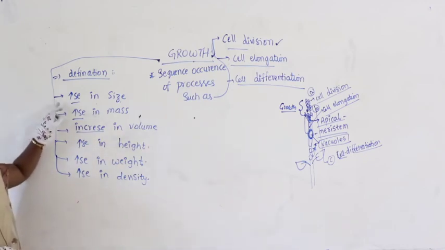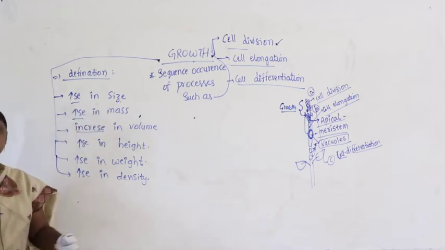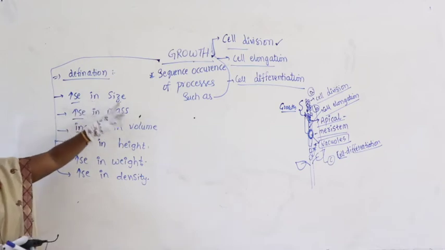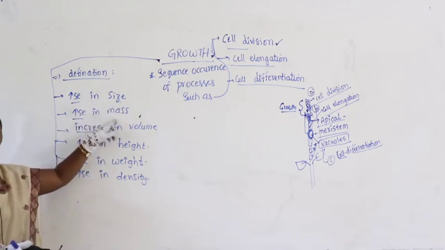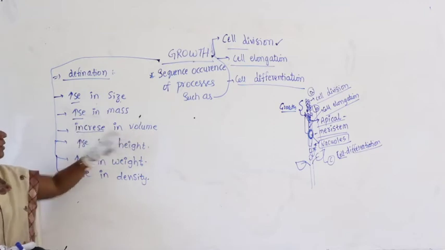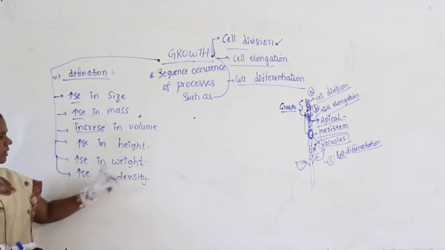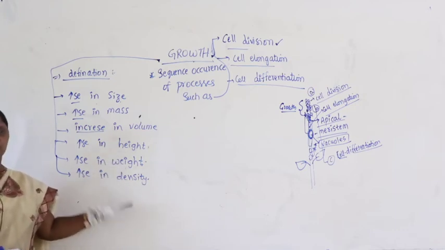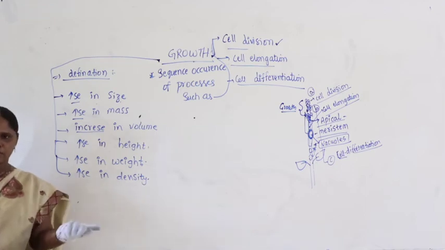If an organism is increasing in size, that can be defined as growth. Increase in mass is also called growth. Increase in volume, weight or height also counts. Increase in density too: when you heat iron or another material, it expands.